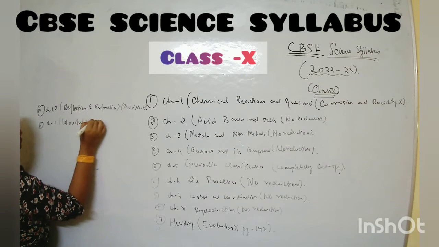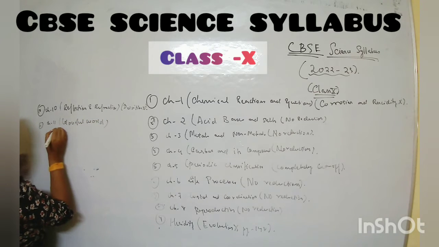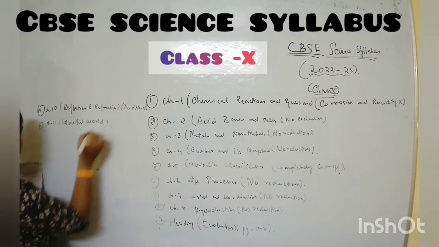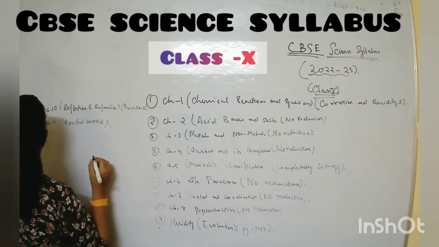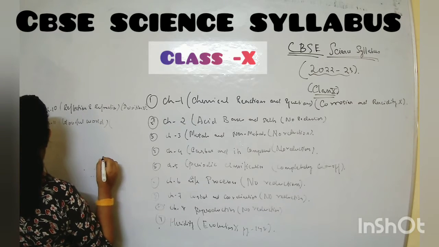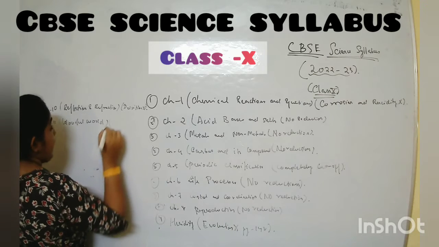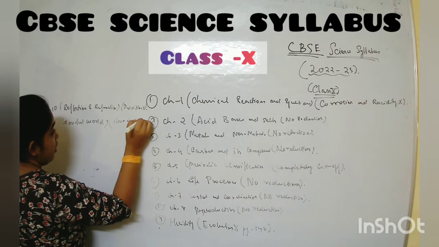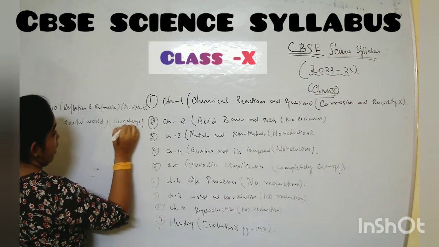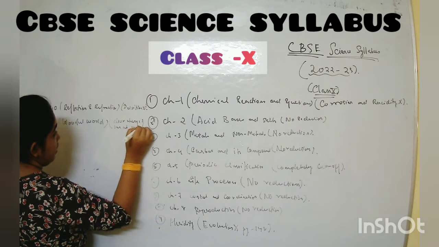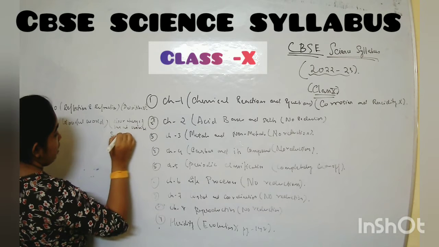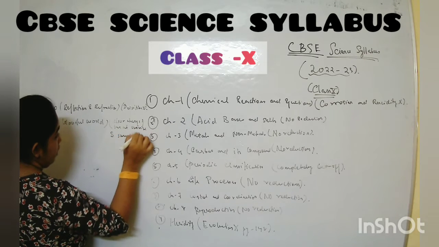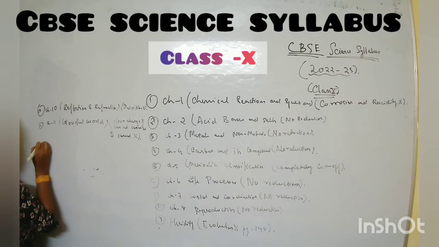Here the parts that are not there I am writing here. Number 1, color change of sun at sunrise and sunset is not in your syllabus. Rest all are there.